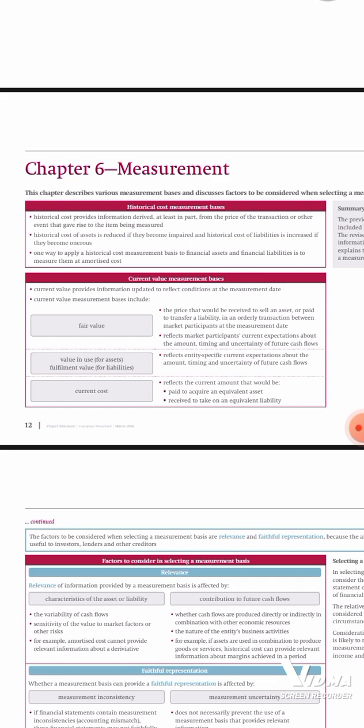Other methods have the fair value. The fair value is the price that will be received to sell an asset. How much would you receive in order to sell an asset? Then the value in use reflects entity-specific current expectations about the amount, timing, and uncertainty of future cash flows. Under value in use, you look at how much you expect to earn from this car. It will always transport my maize and bring it to Kampala. So how much am I earning from it? That's the value in use. I'll value it according to how much I'm earning from it. Whereas the current cost reflects the current amount that would be paid to acquire an equivalent asset. How much would you pay in order to acquire an equivalent asset?